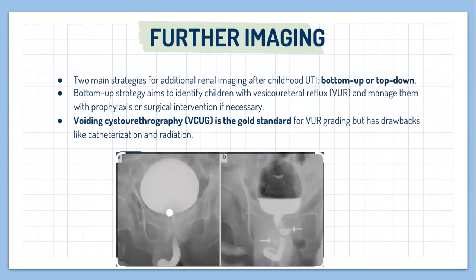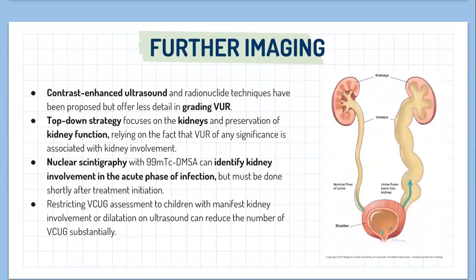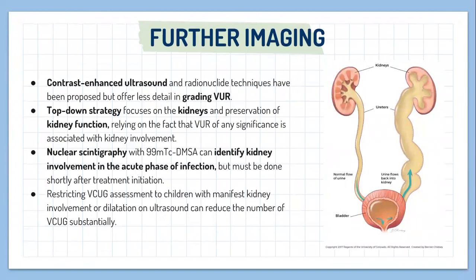Further imaging now. Two main strategies for additional renal imaging after childhood UTI. It's bottom-up or top-down. Bottom-up strategy aims to identify children with vesico-ureteral reflux and manage them with prophylaxis and or surgical intervention if necessary. Voiding cystourethrography is the gold standard for VUR grading, but has drawbacks like catheterization and radiation. On the other side, contrast enhanced ultrasound and radionuclide techniques have been proposed but offer less detail in grading VUR.